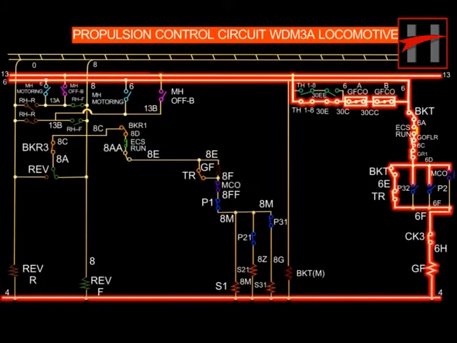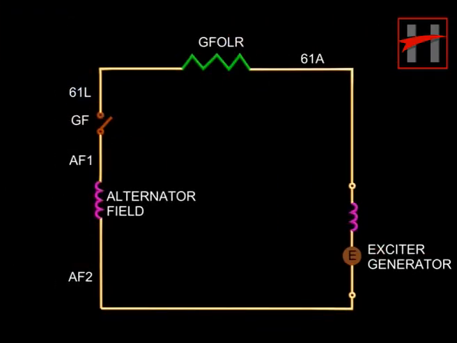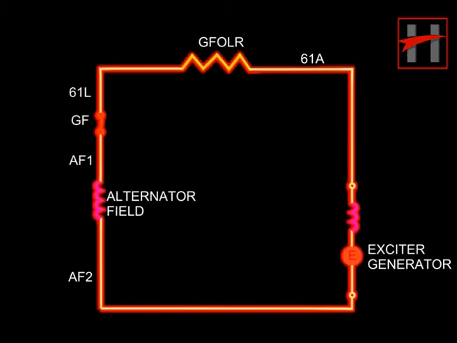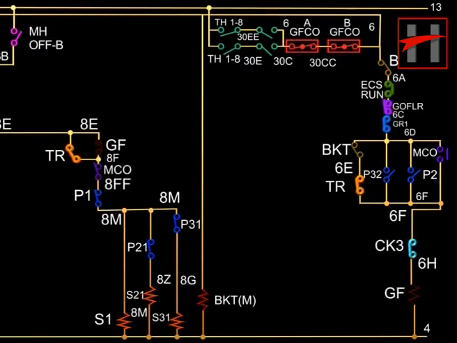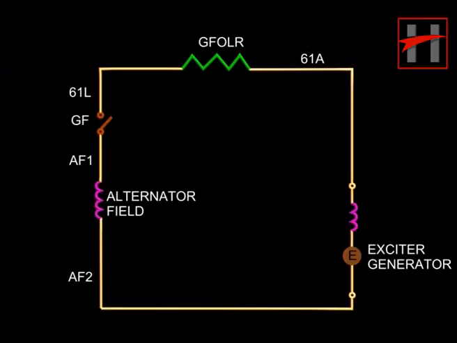The role of generator field contactor circuit or the GF circuit in diesel locomotives is similar to main switch in any general electrical system. When the GF is closed, electrical power is available from traction generator or the traction alternator. Therefore, the interlocks of protective devices are provided in generator field contactor circuit so that in the event of fault, GF is open and power from traction generator or the traction alternator is withdrawn.